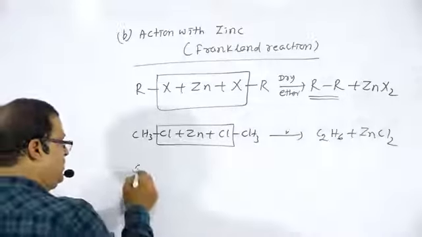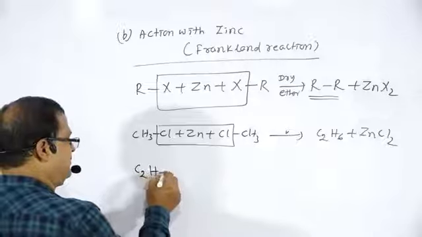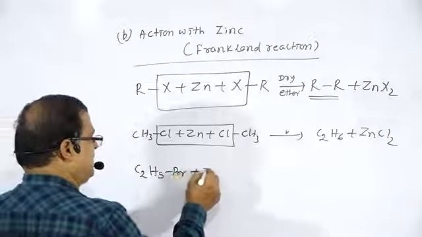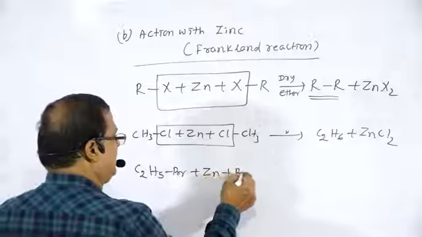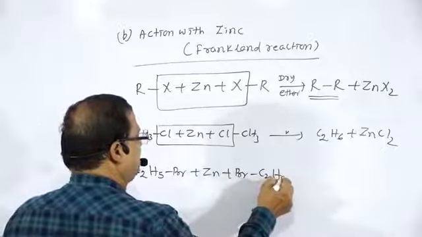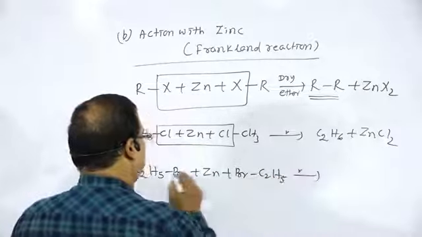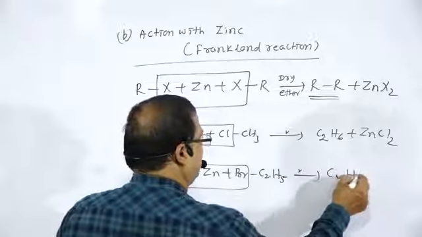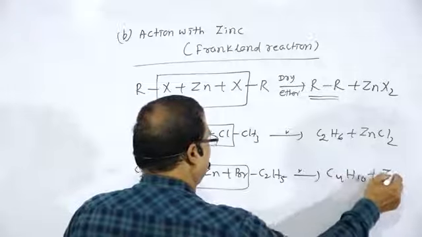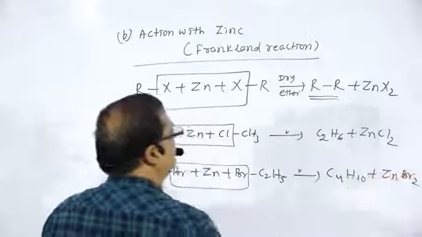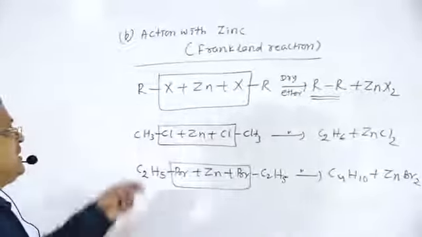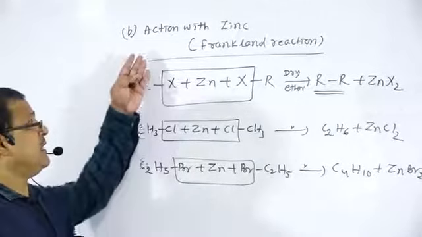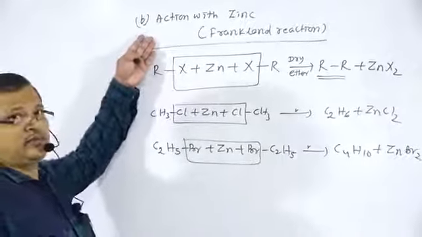Similarly, C2H5Br plus Zn plus BrC2H5 gives C4H10 plus ZnBr2. These are the Frankland reactions, that is, action with zinc metal.